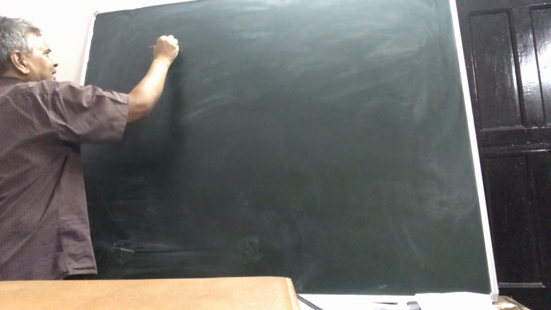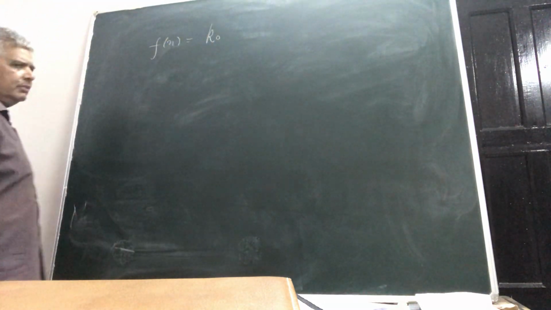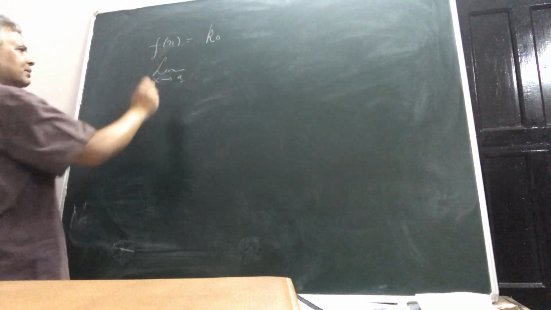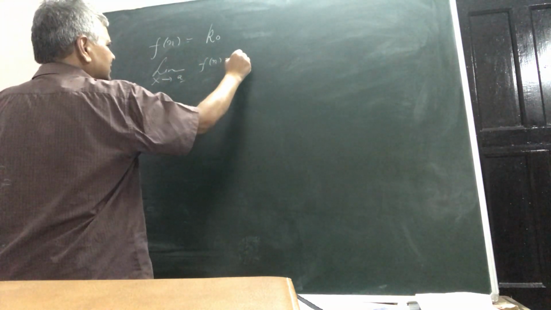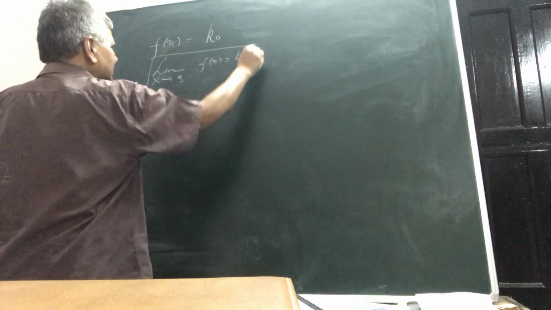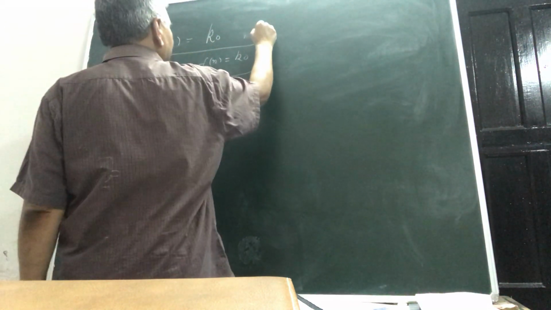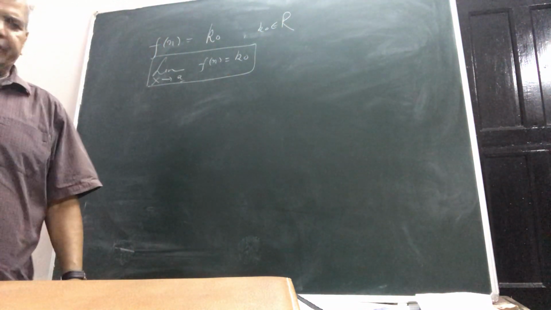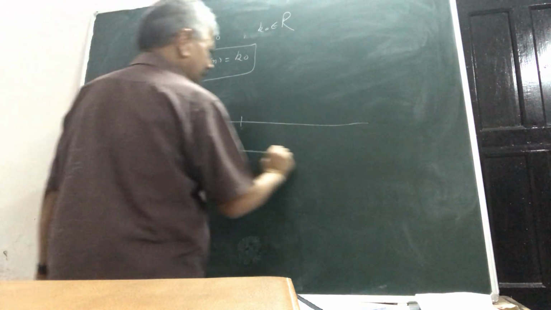Suppose my f(x) is a constant function, k0, and I wish to show that limit x tending to a, where a is any number on the real line, of f(x) is only k0. Suppose k0 is any constant, any real number. Now this is how we have to show it. So first try to understand what I need to show.